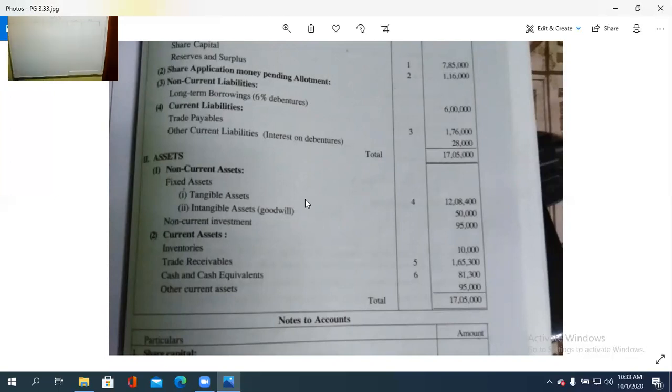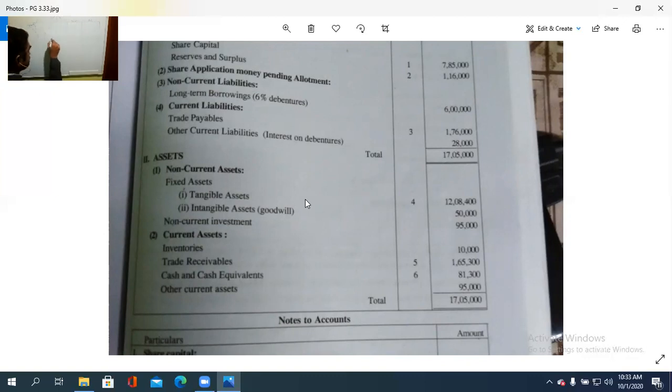Asset. So what is there? Second item, assets. Under the asset part, non-current assets, which means fixed assets, and current assets. So under the non-current asset, one is the fixed asset. So, the fixed asset column.